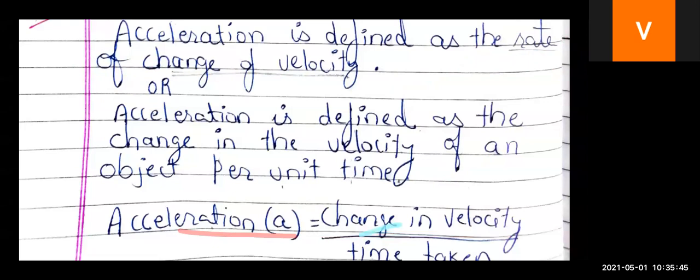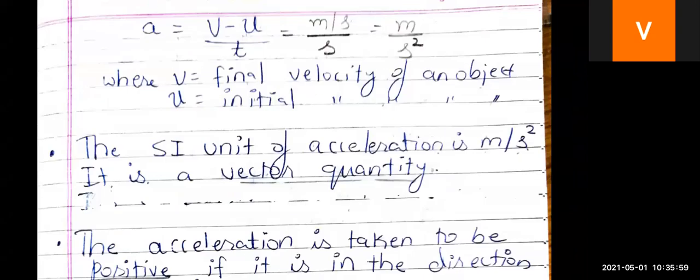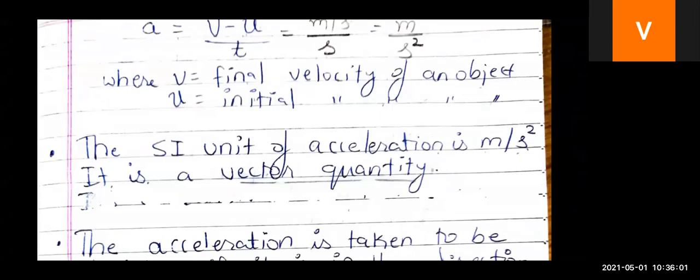Now children, we know change in velocity means final velocity minus initial velocity, right? So let's go to the next slide. Now, the final velocity is v. We are denoting the final velocity of an object by the symbol v. And we are denoting the initial velocity of an object by the symbol u.